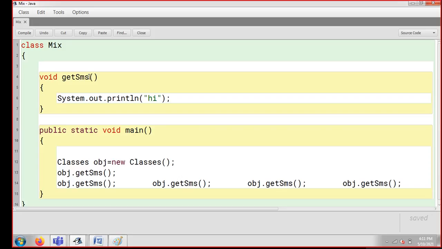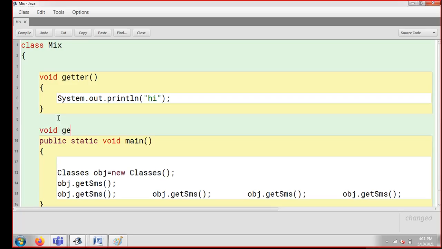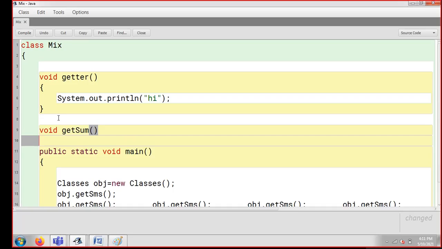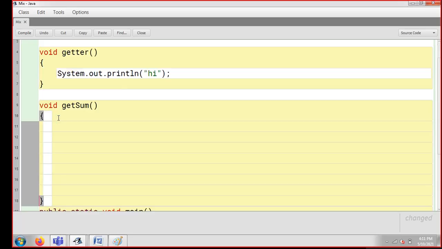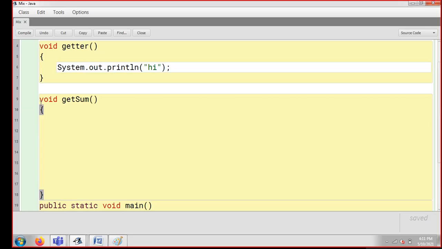Now guys, what I'm going to do is write here a getter first of all. This is my getter because I'm going to get all my values here, the value of A, the value of B, and everything. I'm going to design a structure first of all. And once I get the values, I'll provide you the sum. So I'm going to write here get sum, and this will be the area where I'm going to provide my sum code. Similarly, I'm going to do get multiplication, get subtraction, get addition, division. I'm going to do it like this.